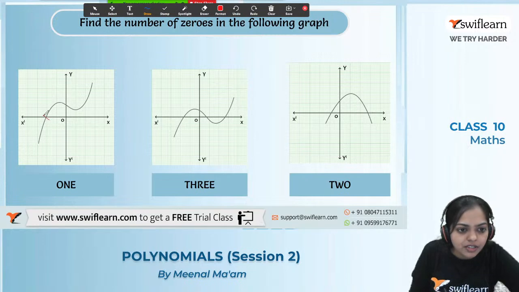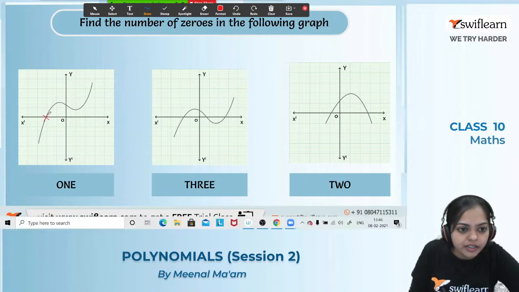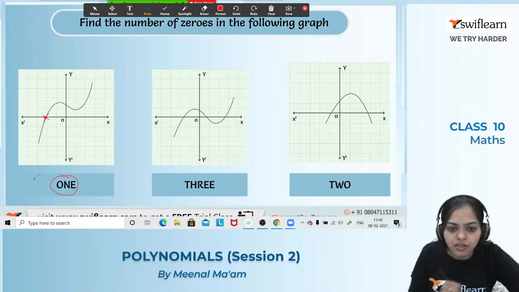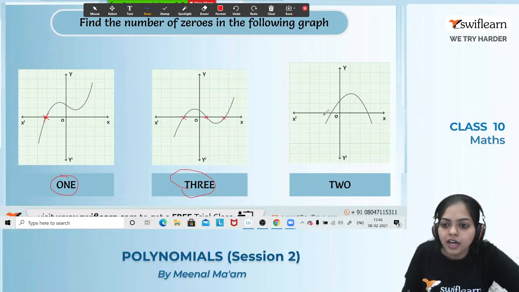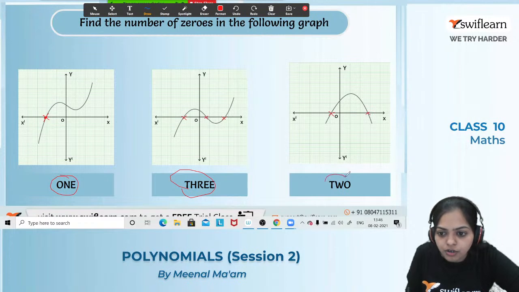Zeros are nothing but the points where the graph intersects the x-axis. So here it intersects the x-axis at only one point. That's why it has how many zeros? 1 zero. This graph intersects the x-axis at how many points? 1 point, 2 points and 3 points. That's why 3 zeros. Got it? And now this one intersects the x-axis at how many points? 1 point and 2 points. That's why 2 zeros are there. Got it?